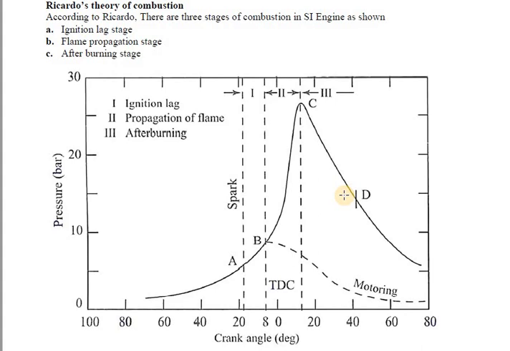The rate of combustion becomes low due to low flame velocity and reduced flame front surface, since the expansion stroke starts before this stage of combustion.